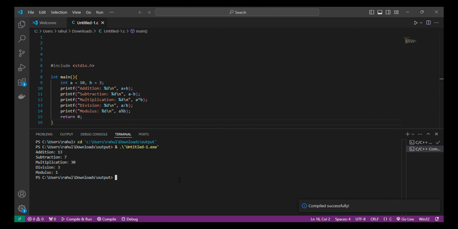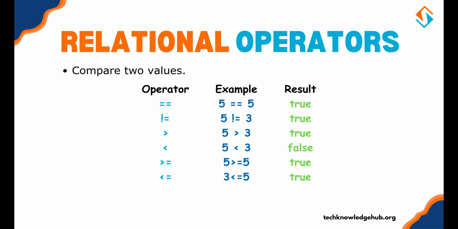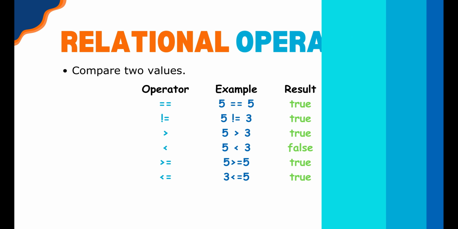Notice how the division gives the integer part of the result. To get a decimal, you need to use float or double. Relational and logical operators. Next, we have relational operators which compare two values. Here we have 4 columns: operator, meaning with example and result.